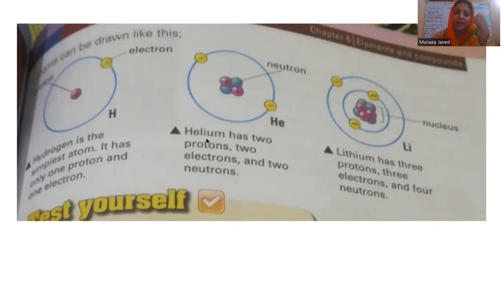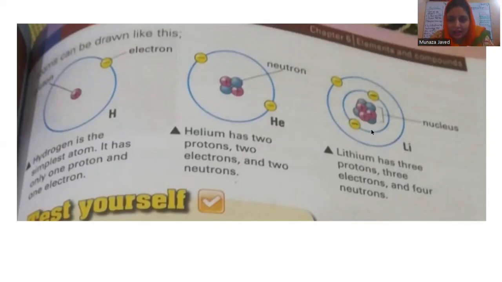Now helium, the second atom, has two protons, two neutrons, and two electrons. We have given it the name helium and the symbol He. A symbol is always like that: the first letter is capital and the second letter is small. This is a symbol. We denote an atom with a symbol, such as hydrogen, helium, lithium, short names.